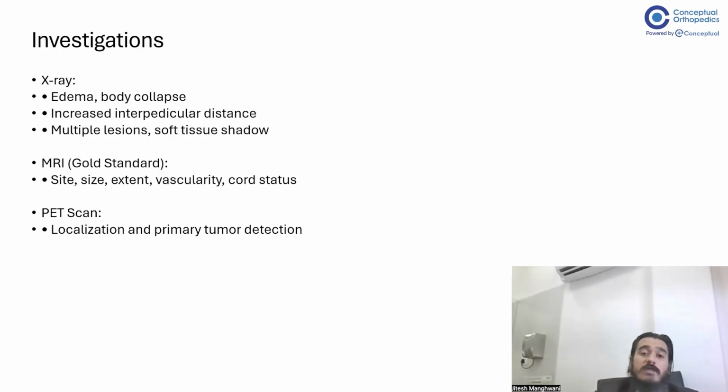X-ray is important because X-ray will tell you about how much is the edema involvement of the body, and whenever there is a destruction, the interpedicular distance increases, and multiple lesions can also be seen on the X-ray.